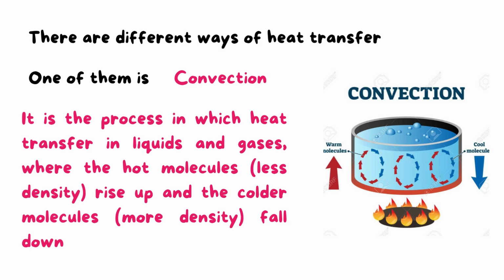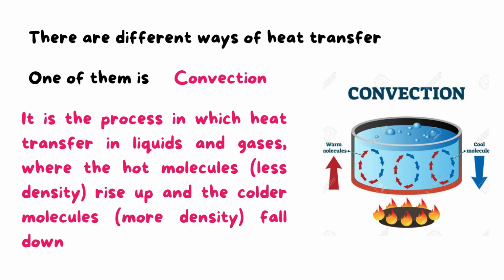Where the hot molecules, molecules being small particles, have less density, so they are lighter and rise up, and the colder molecules that have more density, as they are heavier, fall down.